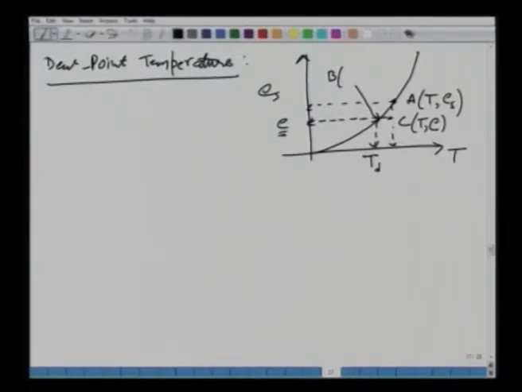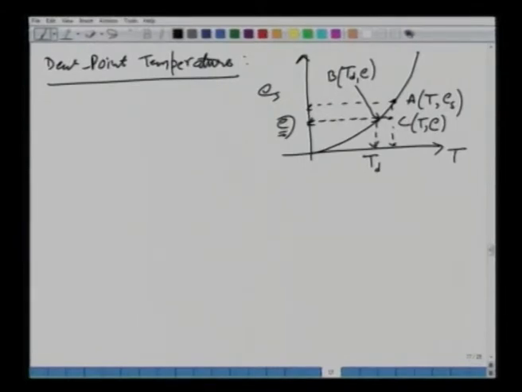So, the coordinates of this point B would be T_d comma E. You see that the dew point temperature is a temperature at which the air would just become saturated for a given specific humidity, or given value of E.